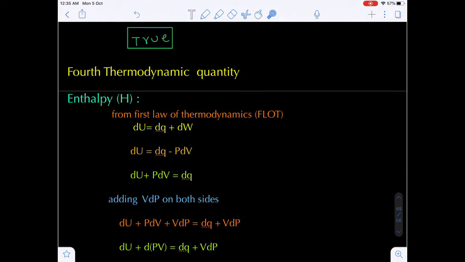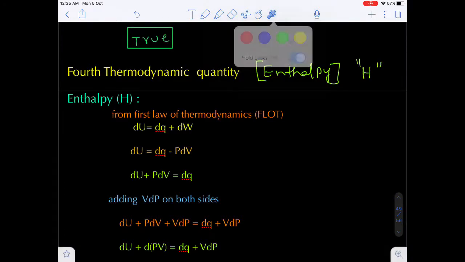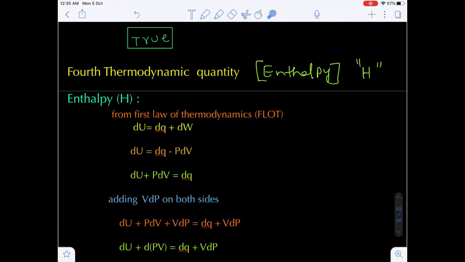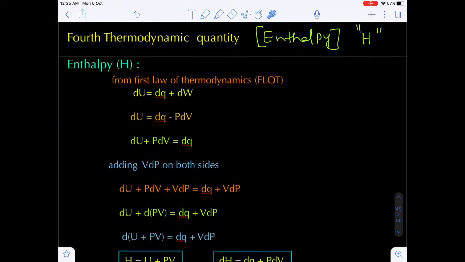And the next, the fourth thermodynamic quantity, is known as enthalpy. Enthalpy is represented by the symbol H. What is enthalpy? Before going to that, I am writing some mathematical derivation here from the first law of thermodynamics. In the last class, I told you about heat content, heat and heat capacity.